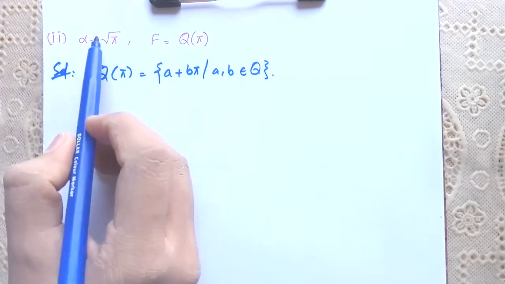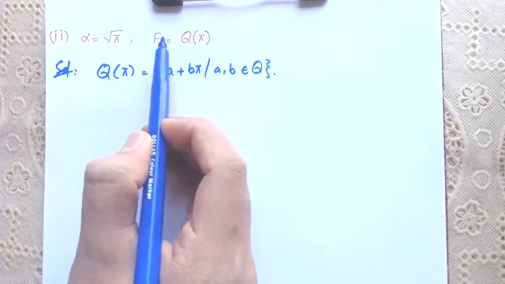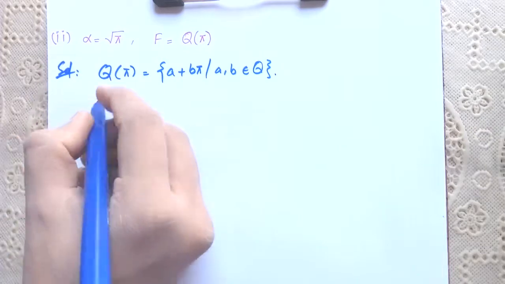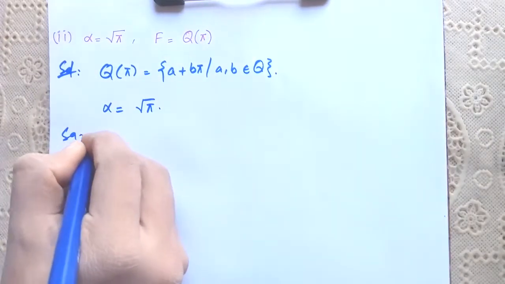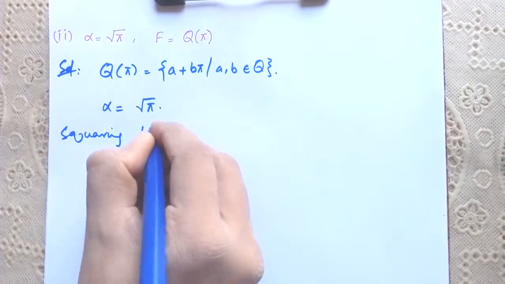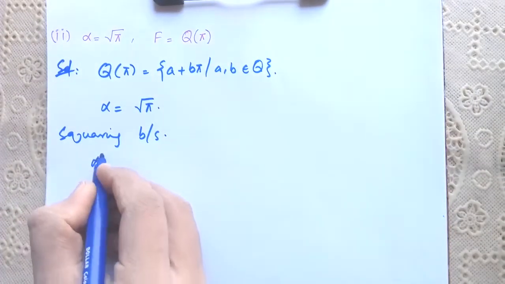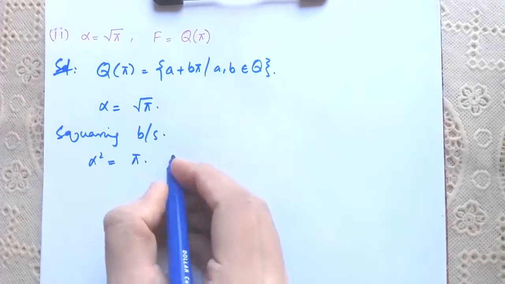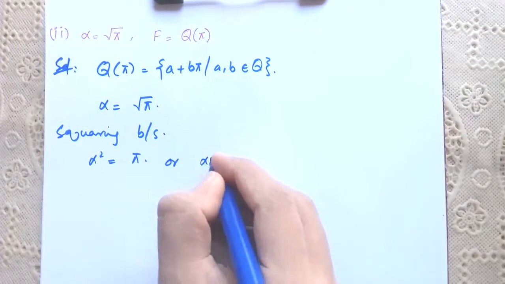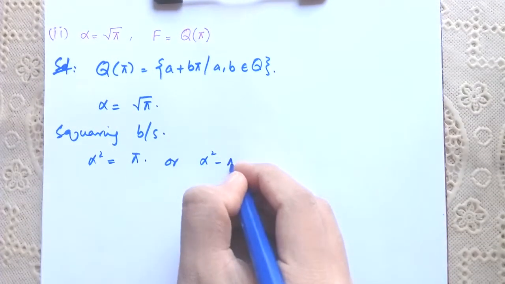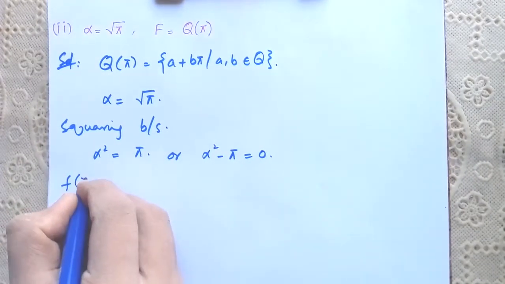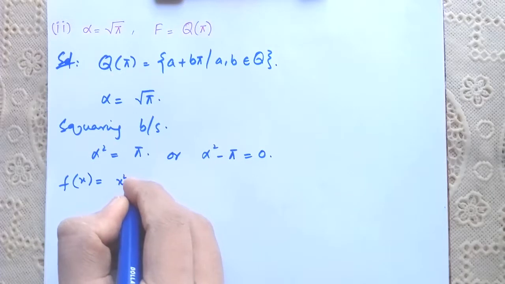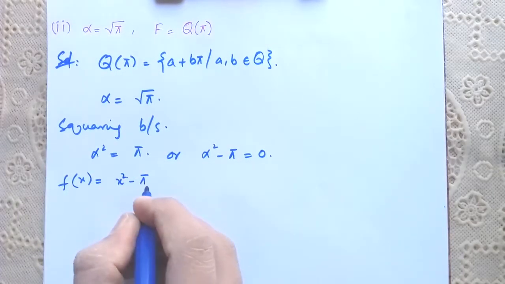Now let me check whether a given alpha is algebraic over a given field F or not. So alpha is equal to radical pi, and squaring both sides we have alpha square is equal to pi, or alpha square minus pi is equal to 0. So f of x is equal to x square minus pi, right?